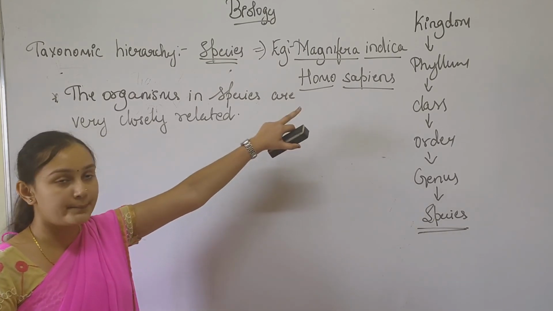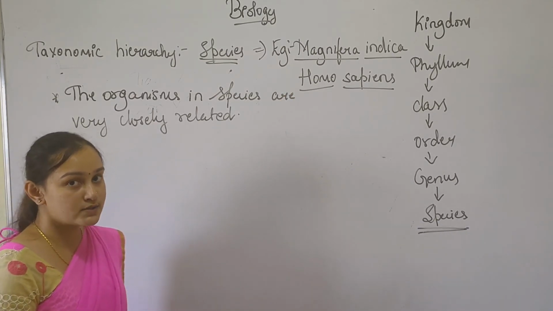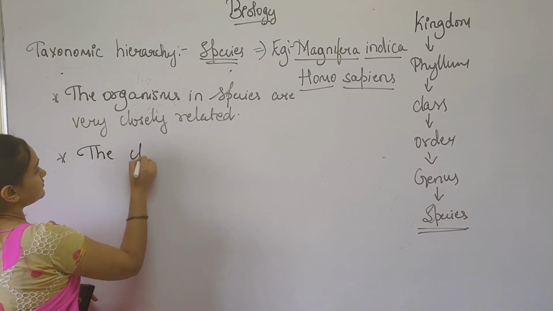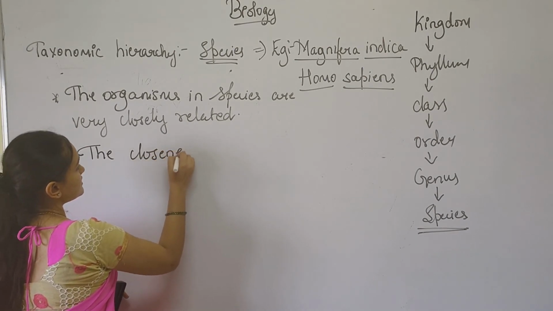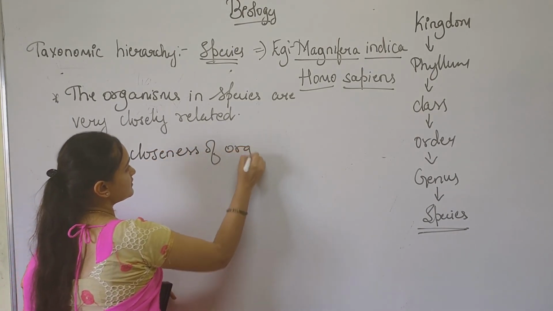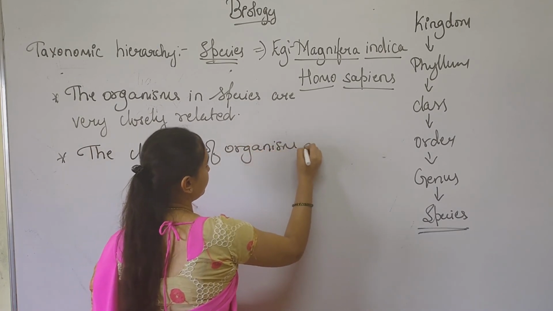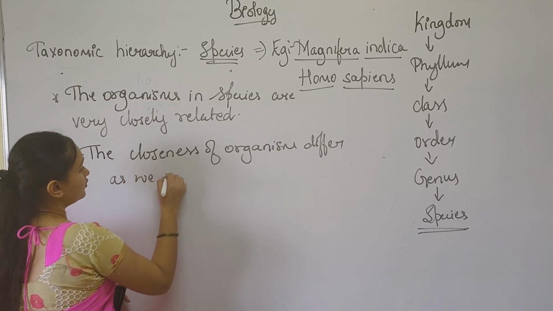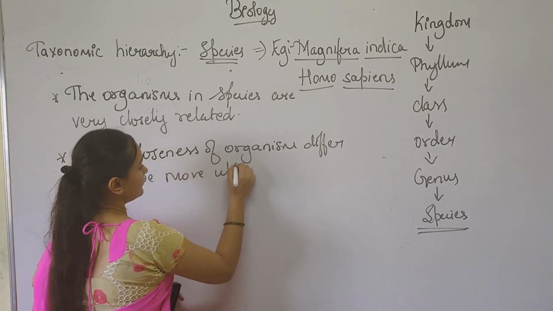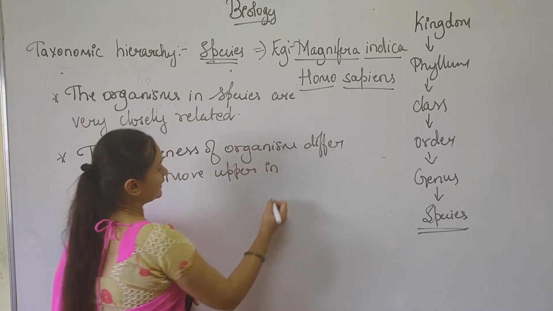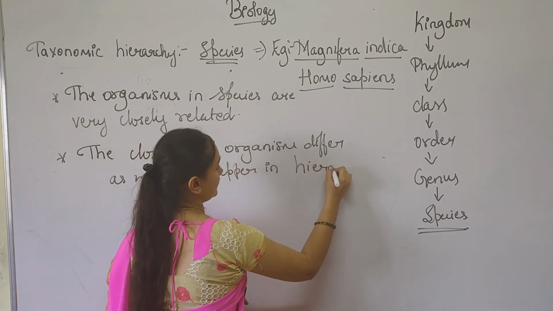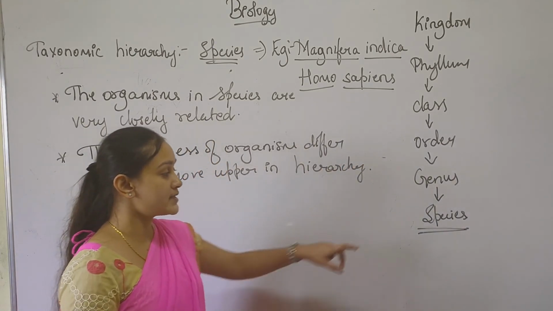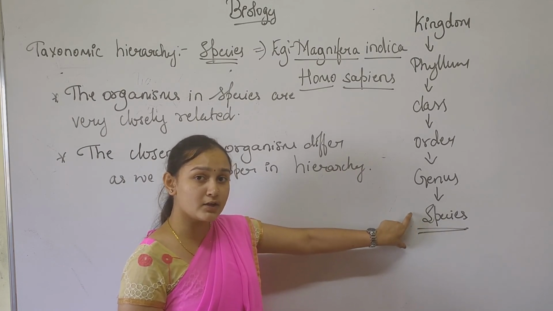As we move upper in the taxonomical hierarchy, the closeness of organisms differs. At species, the organisms are very closely related.